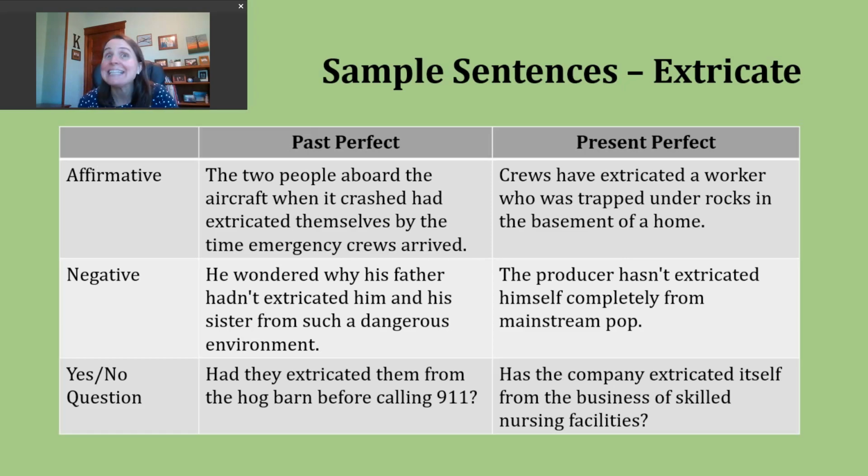Now let's talk about making negative past perfect sentences. To do this, you start with a subject, you use had not, and then the participle. You might also see the contraction hadn't, and then the participle. Let's take a look at another example. He wondered why his father hadn't extricated him and his sister from such a dangerous environment.